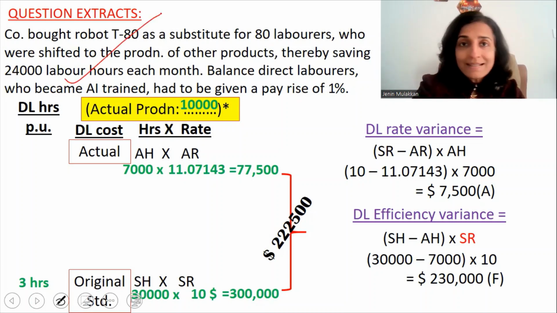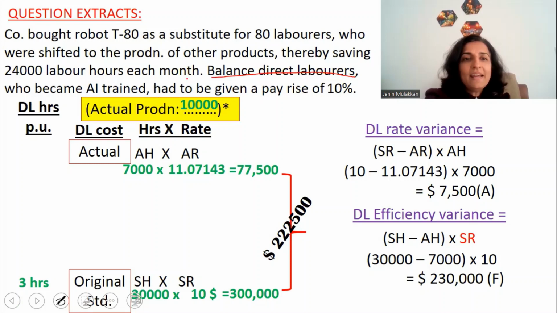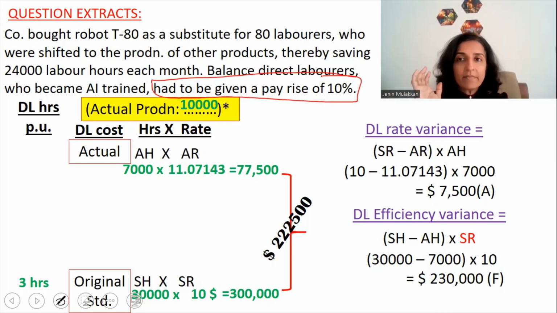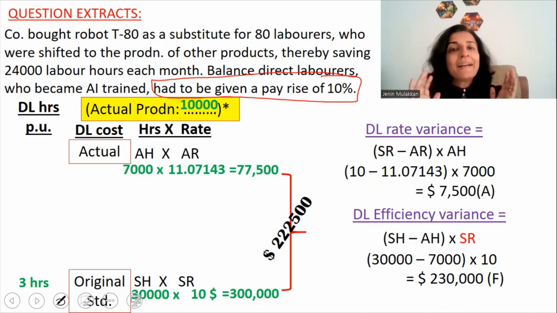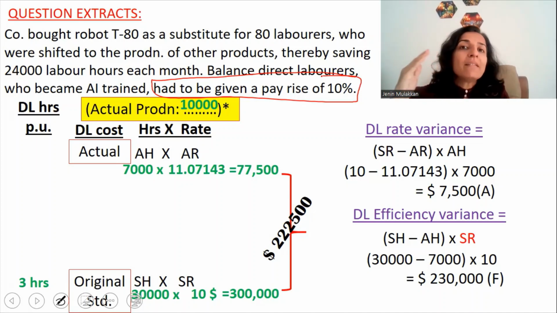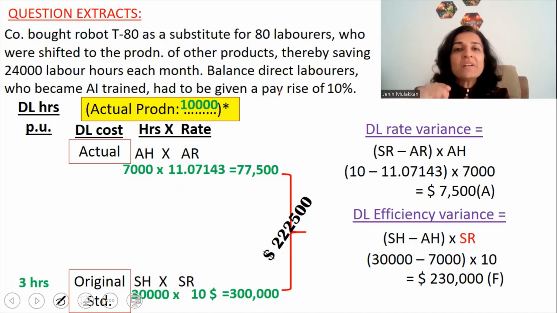Now, the balanced direct laborers, that is the laborers who were not shifted, became AI trained. What is AI? AI is artificial intelligence. So when a new robot has been bought, the remaining workers had to be trained to handle this robot and they had to be given a pay rise of 10%. So because of the additional job of handling the robot, plus due to their AI knowledge, the remaining laborers had to be given a pay rise of 10%.